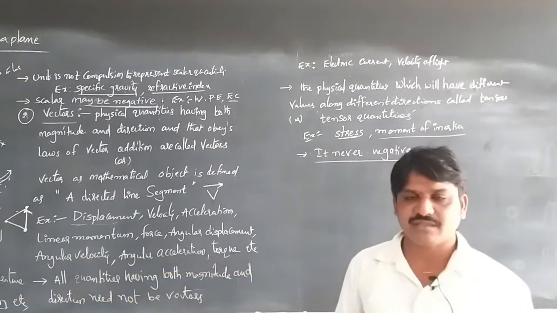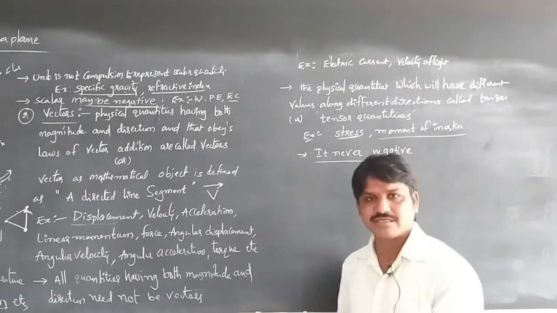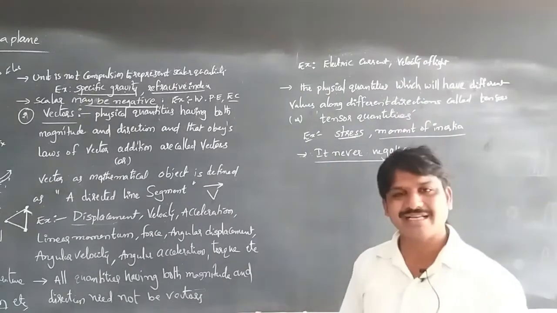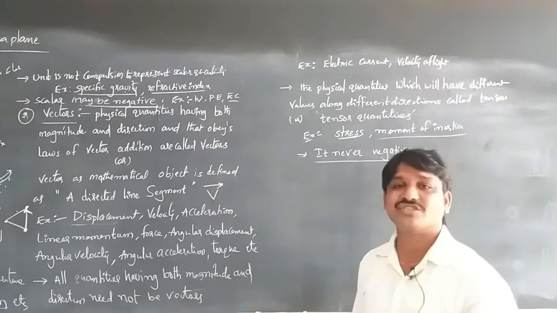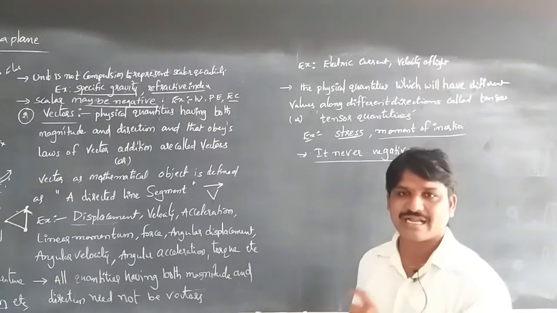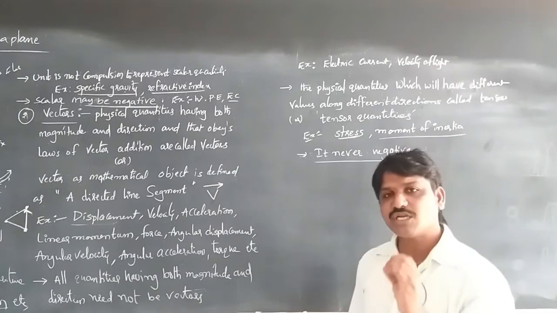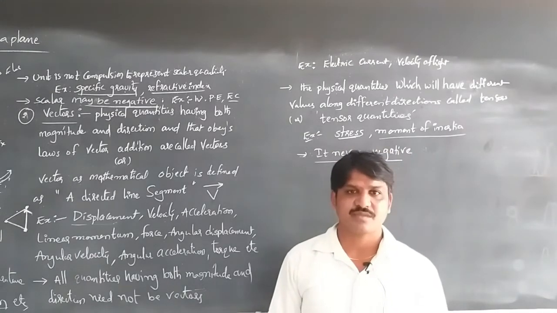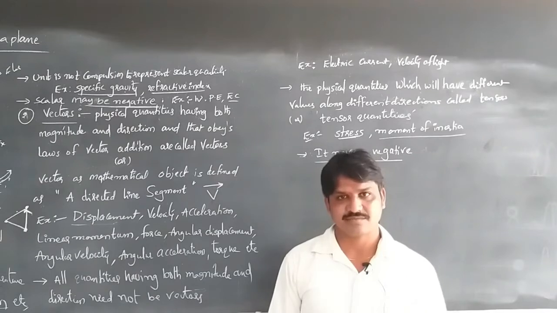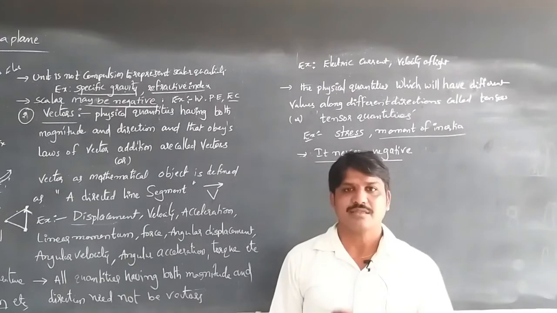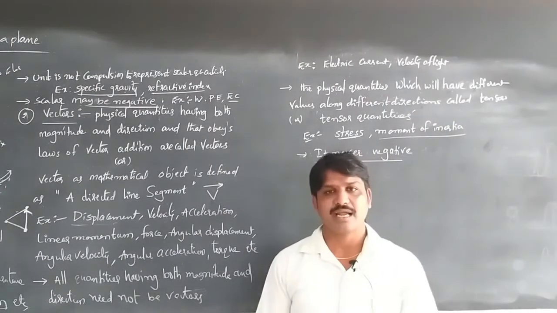All quantities having magnitude and direction need not be vectors, for example electric current and velocity of light. Electric current does not depend on the direction of the currents, so it is considered a scalar quantity. Physical quantities having different magnitudes in different directions are called tensors, like stress and moment of inertia, and tensors cannot be negative. This is about vectors, scalars and tensors.